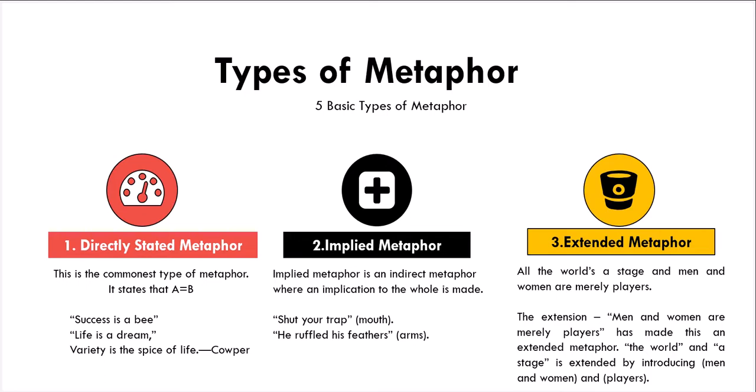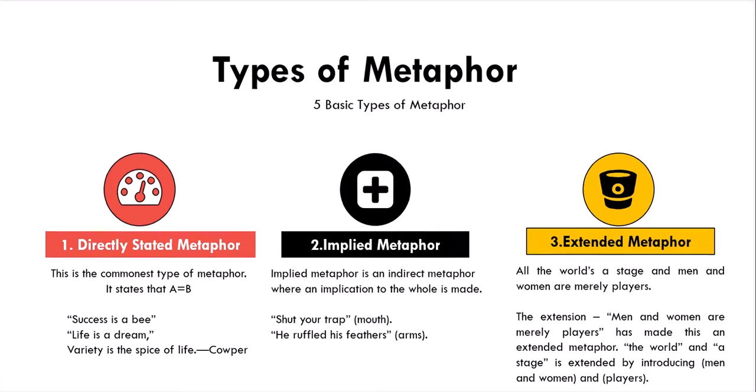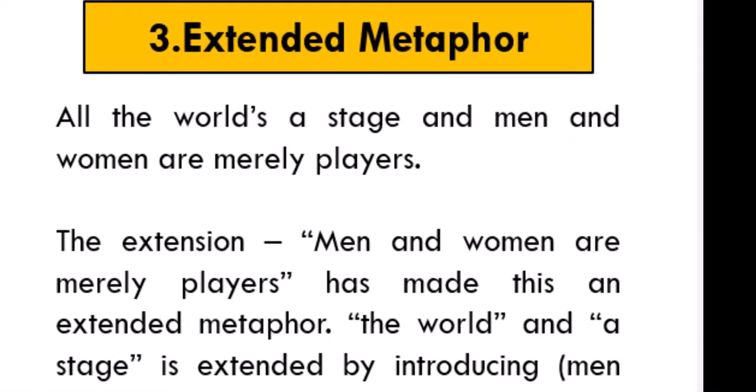So it's more or less like a double metaphor coming together by the use of inflection. To get it, all the world is a stage, that's a metaphor in one instance. Men and women are merely players, that's not a metaphor, but it's kind of related, and it's a kind of continuation, kind of extension of the first metaphor.